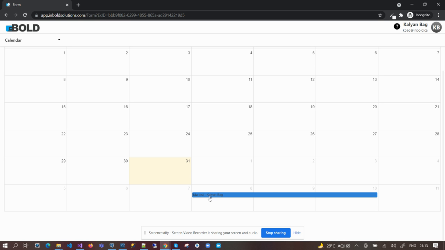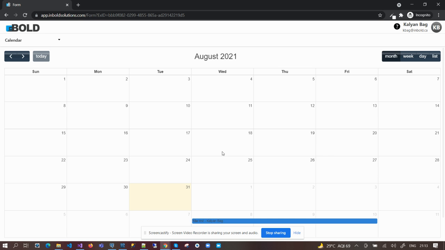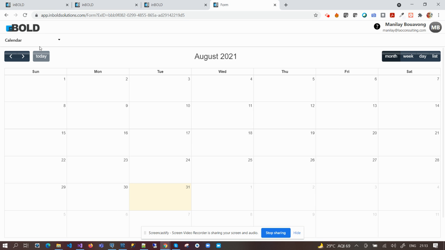Because of that, I can see my approved leave in this calendar application. But Manali or any other employee cannot see other leave requests.